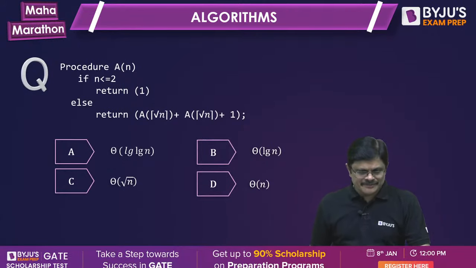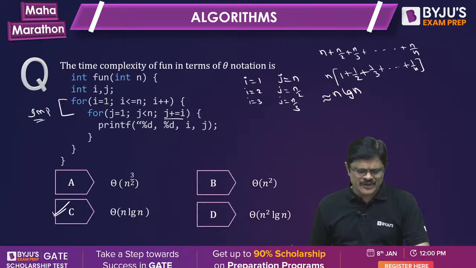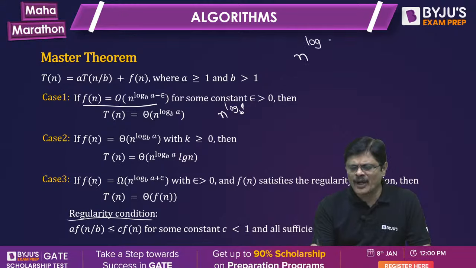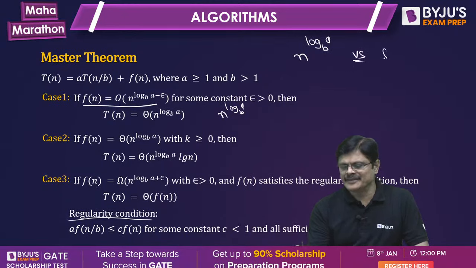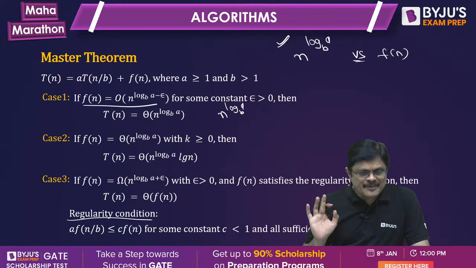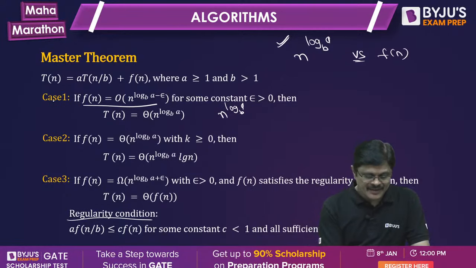For quick reference, my dear friends, in a very simple sense, what you do is, you find n power log a to the base b and f(n). If n power log a to the base b dominates, that is the highest, that is case 1, because f(n) is smaller than n power log a to the base b.